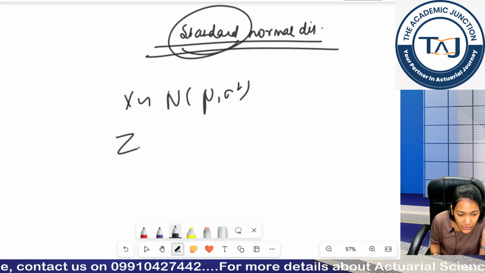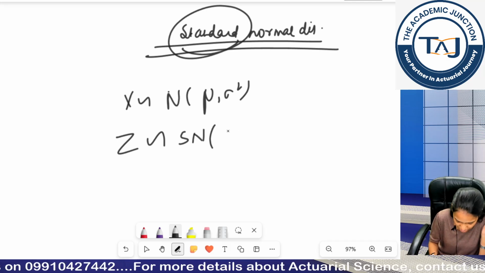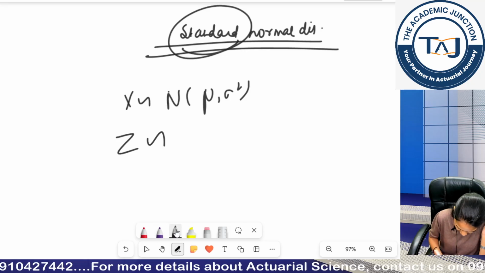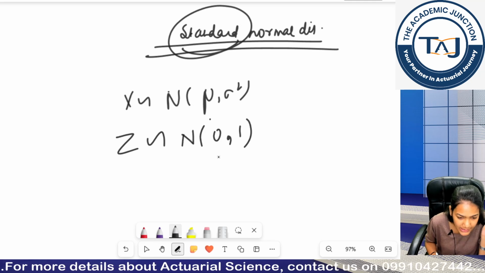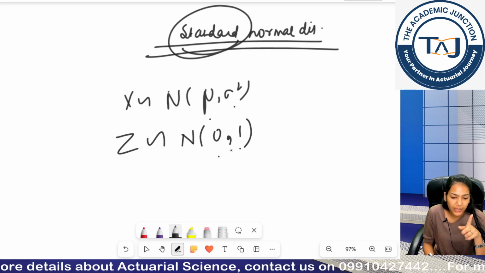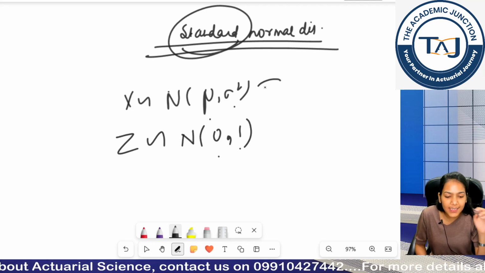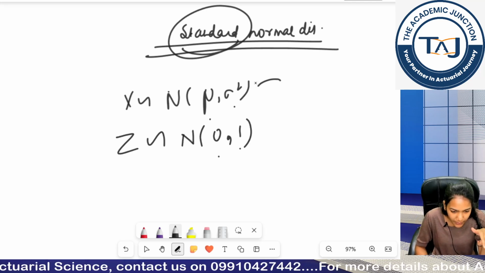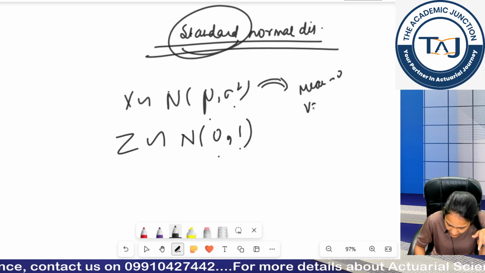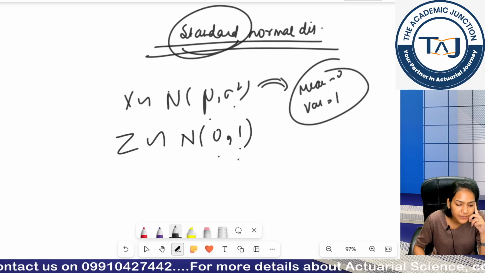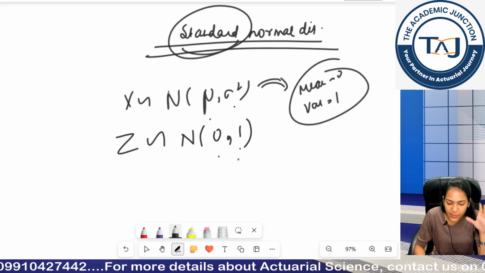So I will define a new random variable z, which will follow the standard normal distribution, in which my mean is 0 and my variance is 1. The standard normal distribution is a specific case of the normal distribution, in which the mean becomes 0 and the variance becomes 1. The relationship between them is clear.